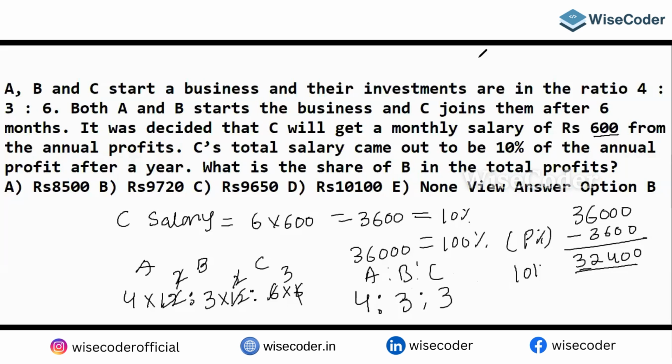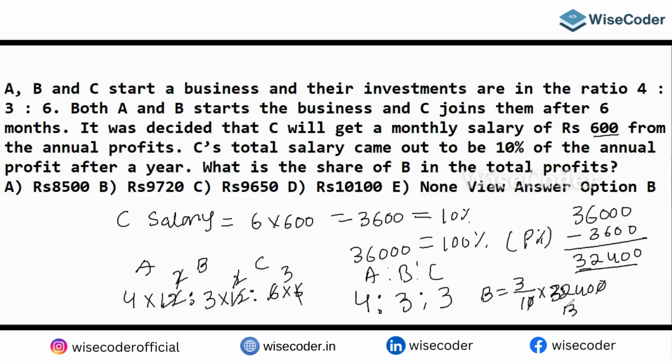If you want B's profit, B has 3 parts out of 10 parts, into 32,400. The zero is going to be cancelled.